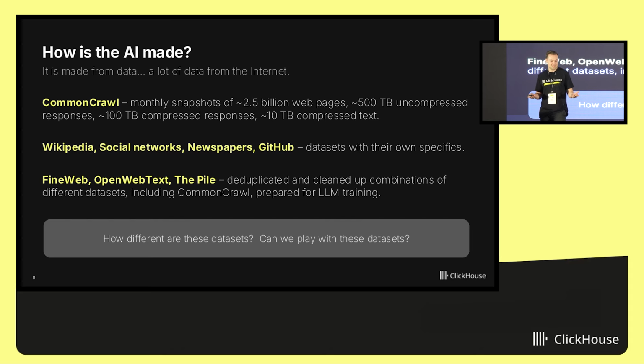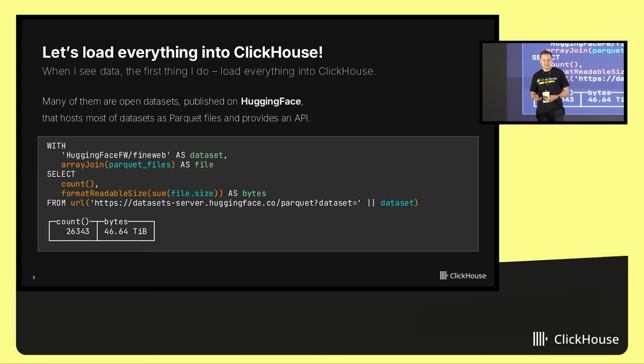So what to do with these data sets? Can we analyze these data sets? When I see any interesting data set, the first thing I do is I'm loading this data set into ClickHouse. Because there could be two outcomes. Maybe the data set is too big and it will not load.